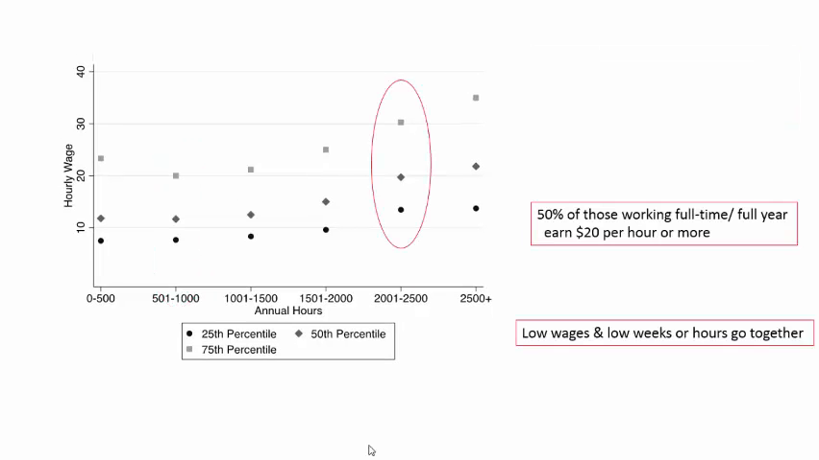In contrast, among those workers shown here with full-time year-round work, those working more than 2,000 hours per year, 50% have earnings of $20 per hour or more, and a quarter have earnings of more than $30 per hour. Regardless of the exact nature of the question asked, there is undoubtedly a connection between labor markets and employment and the level of poverty experienced by individuals in the U.S.